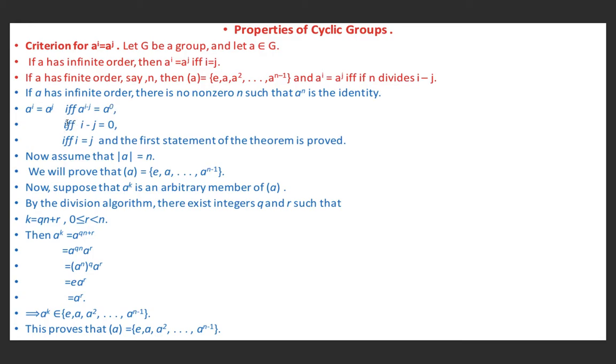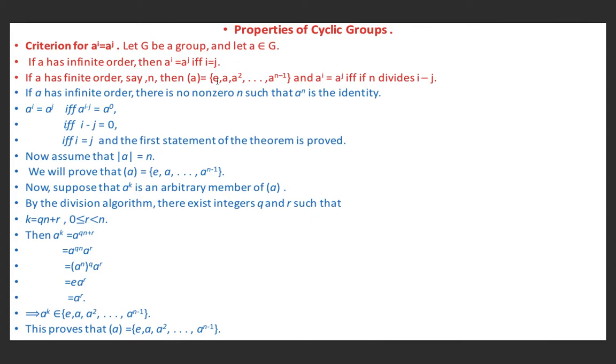And this is possible if and only if i minus j equals 0, which means i equals j. It means the first statement of the theorem is true: if a has infinite order, then a^i equals a^j if and only if i equals j.